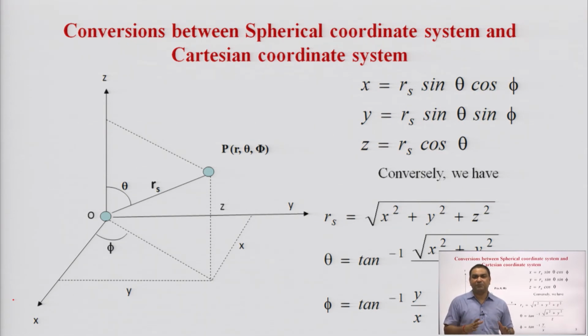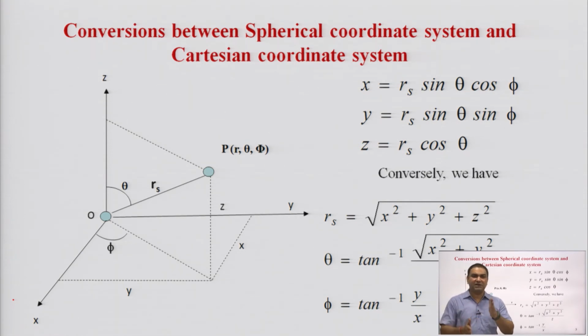The different components in the Cartesian coordinate system, x, y and z, can be represented in spherical coordinate system components like this: x is equal to r sin theta cos phi, where this r is the radial vector, or you can say the distance from the origin to that distant point P, which is represented as x, y, z or r, theta, phi.